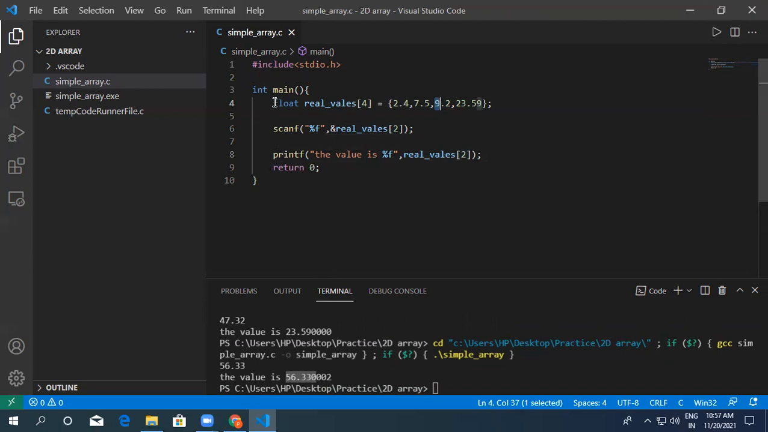So you got how to declare an array, how you can change the values, how you can access the values and operate on them, and simply you can change like this also.